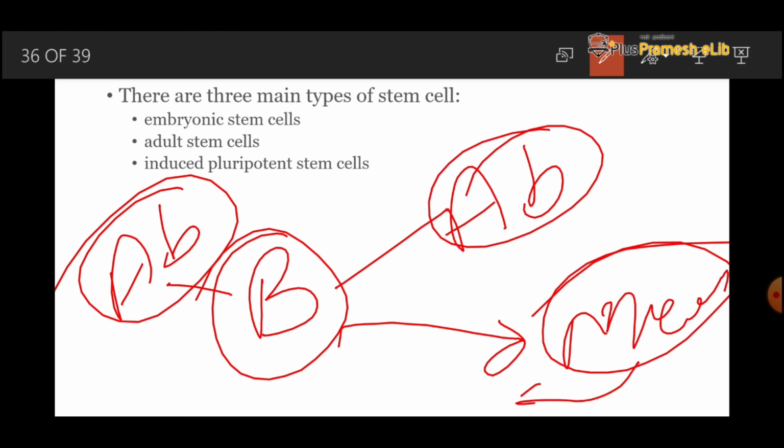These memory cells store information for further memory, and these antibody cells kill the organism or foreign particle that enters our body. A pluripotent cell can produce different types of cells, that may be 2 types, 3 types, 4 types, or we can say more than 2 types of cells, and we call that the pluripotent cell.